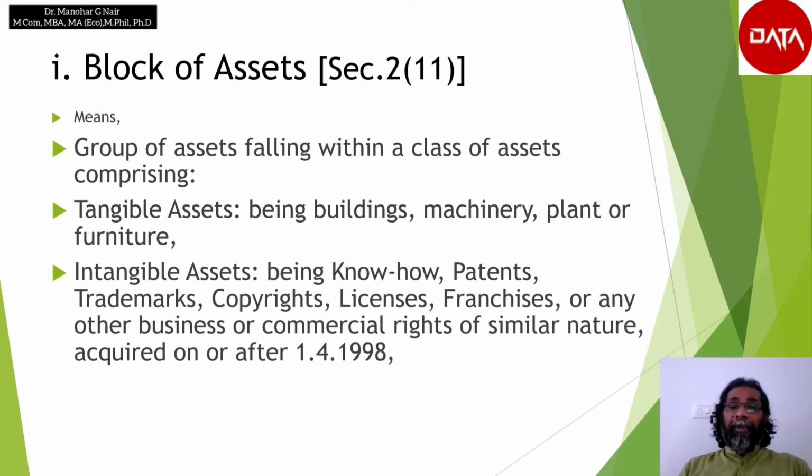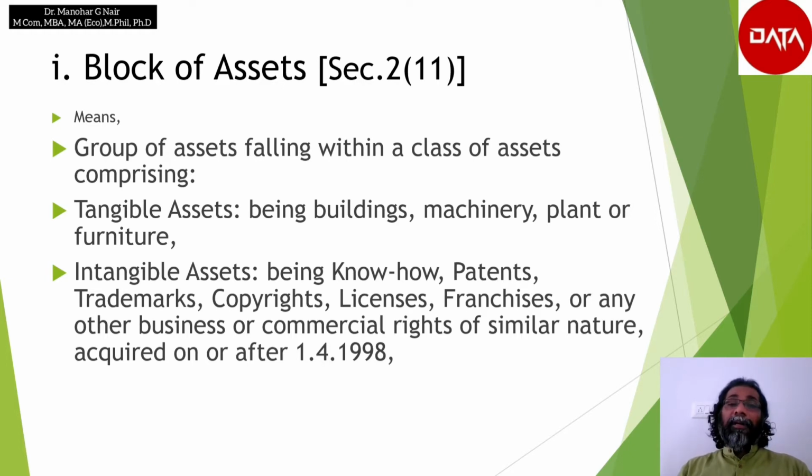So block of asset means a group of assets falling within the class of assets comprising tangible as well as intangible. Again, tangible assets are classified into plant, machinery, building or furniture. For example, if plant has two rates of depreciation, then it will comprise two blocks of assets.